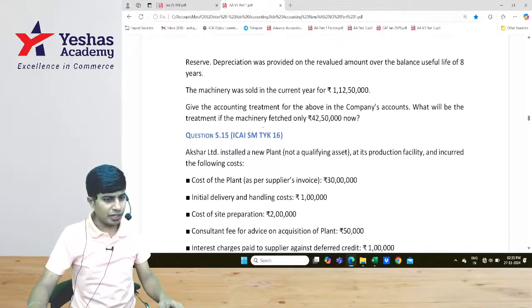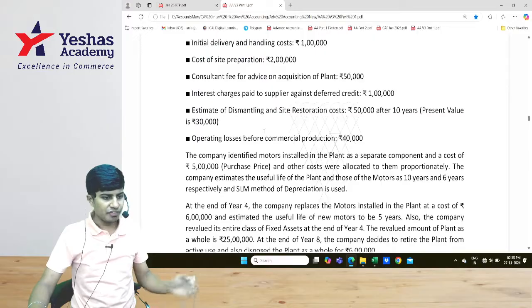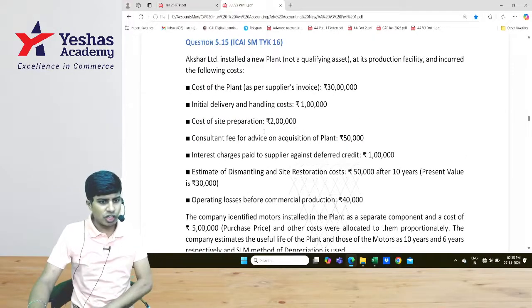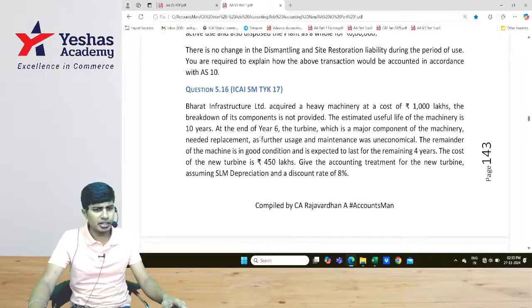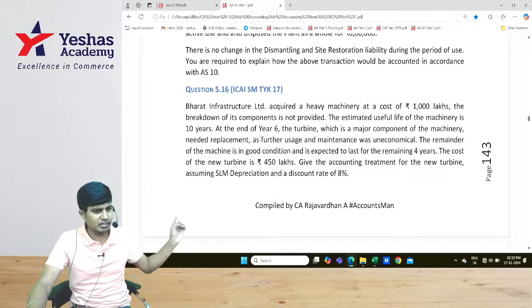Question number 5.15. Is this the one? A plant, not a qualifying asset? No, not this one. 5.16. This is the one.